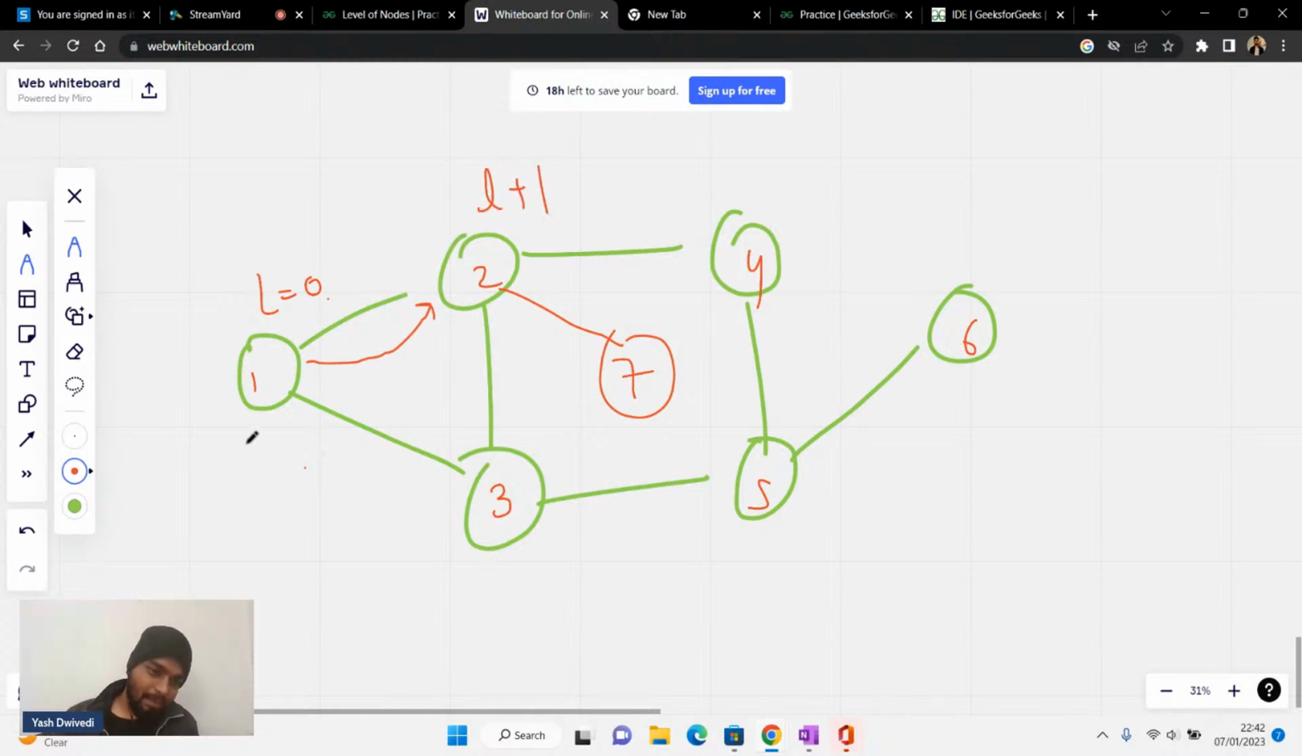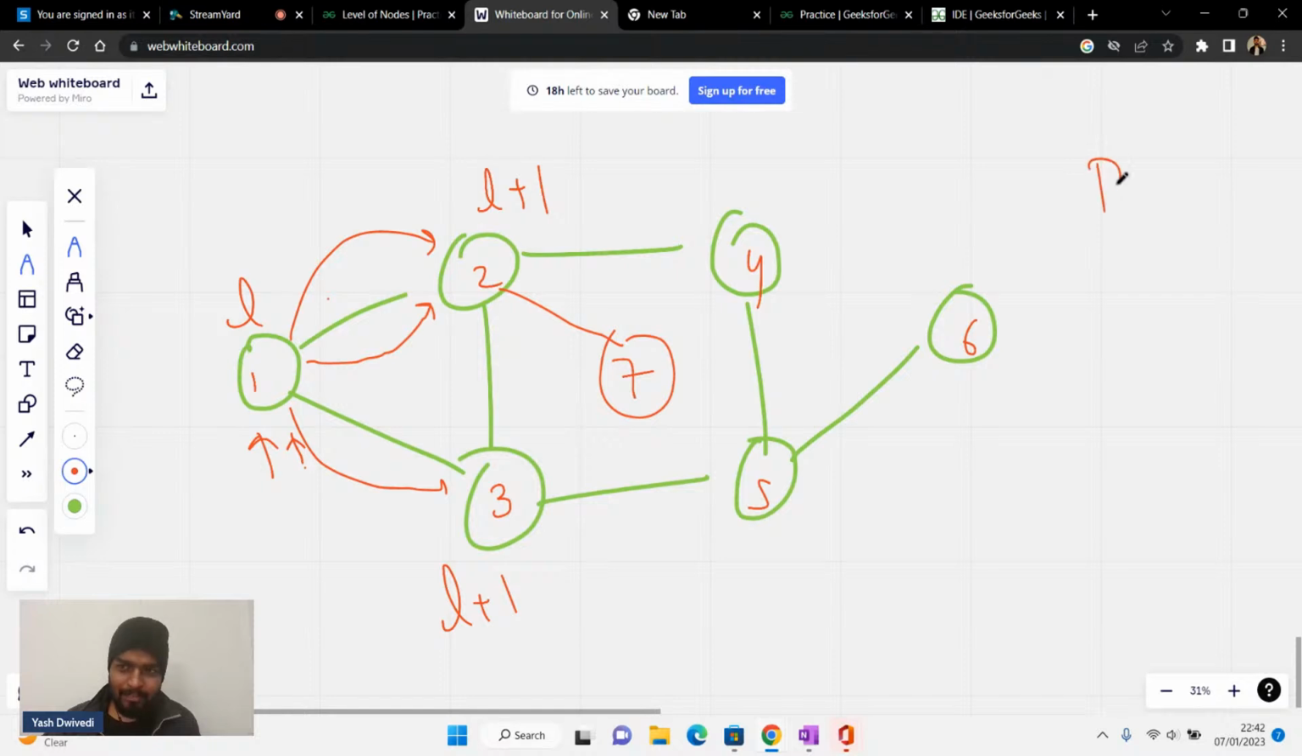If I am at a particular node and its level is L, then the level of the next node will be L plus 1. If I reach the next node from it, its level would be level plus 1. Is that clear? L plus 1, current level plus 1. Please give me a plus 1 in the chat if you're clear with this.